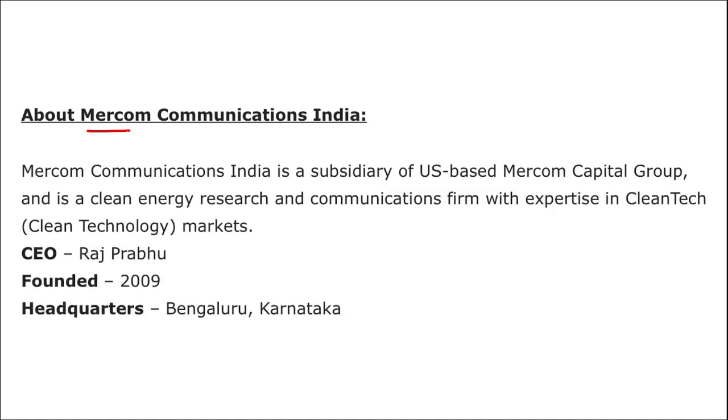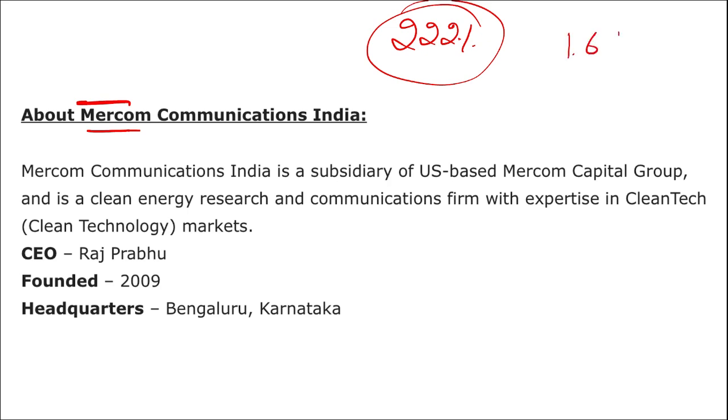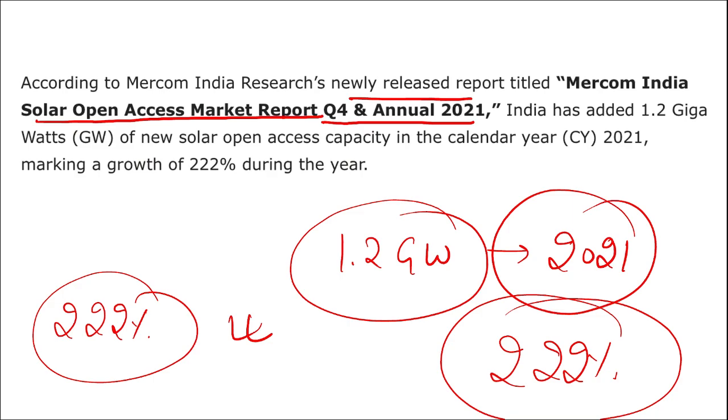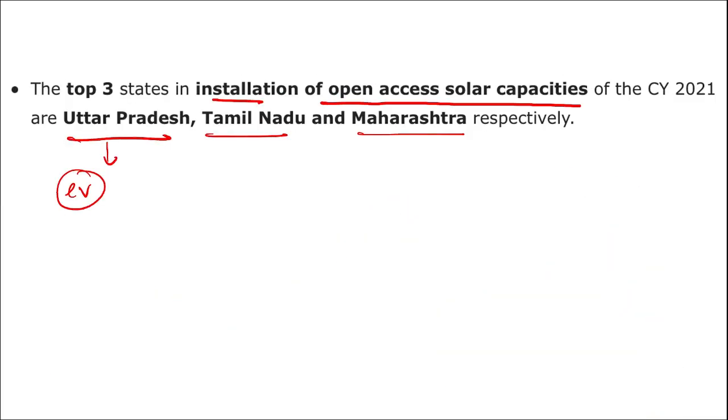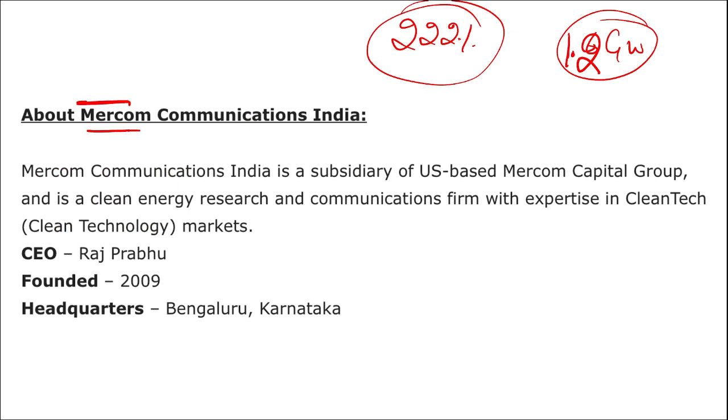If we are talking about Mercom Communication, this is the organization that released this report. It stated that India has seen a growth of 222% for this year in the solar capacity. And how much energy? 1.6 gigawatt, or 1.2 gigawatt, not 6, 1.2 gigawatt of solar energy has been added in the year 2021 alone. Alright, if we are talking about CEO, Raj Prabhu is the CEO. This was founded in 2009 and the headquarters is in Bangalore, Karnataka.